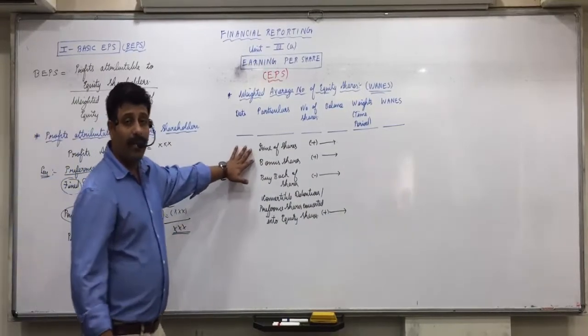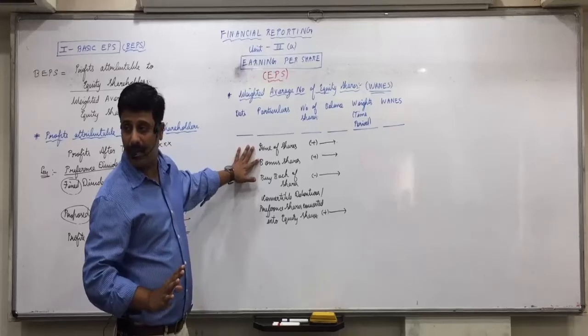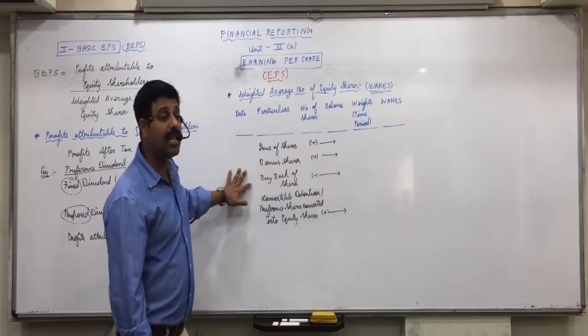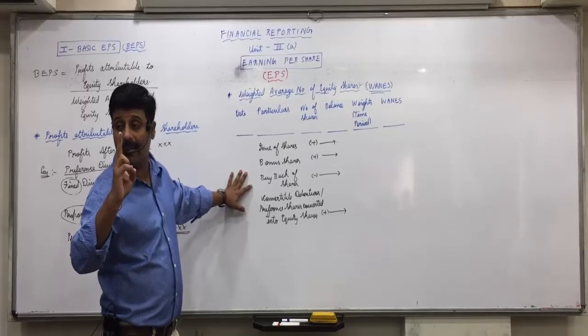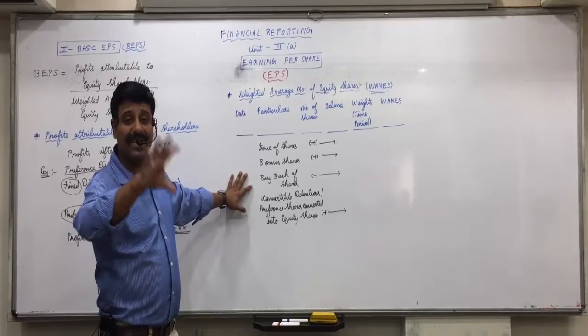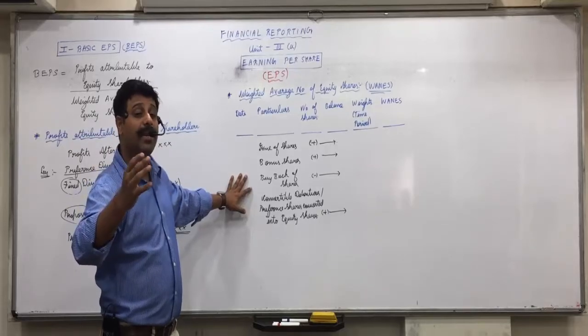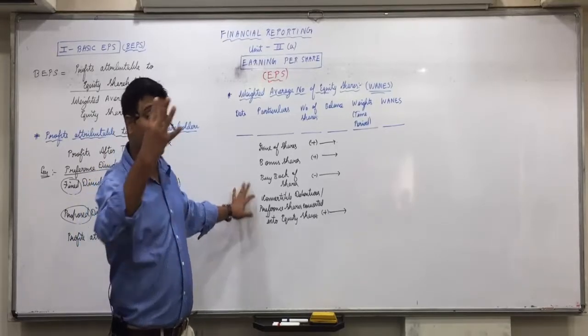Now, 10,000 shares are fully paid up, so you have included 10,000. But 5,000 shares we cannot directly add, because their 2 rupees is still to be received in future. So as if that shares were fully paid up, they would be equal to how many number of shares? Can I say 4,000?